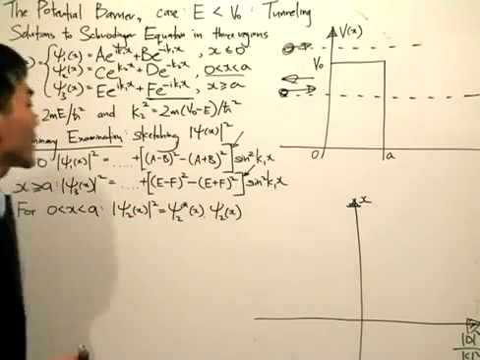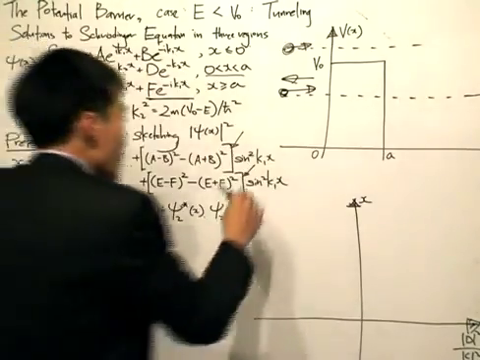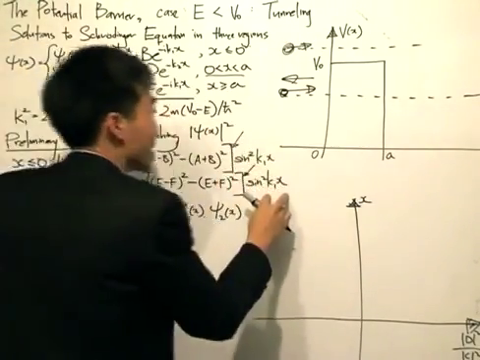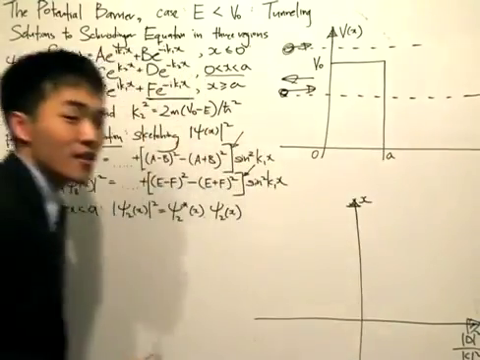Okay, so what does this tell us? Well, this tells us first that since it's sine squared k1x, the k1x stays the same, because as you can see, in these two regions the potential is 0.